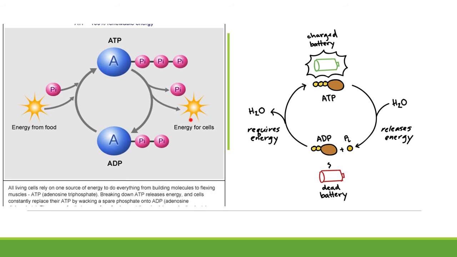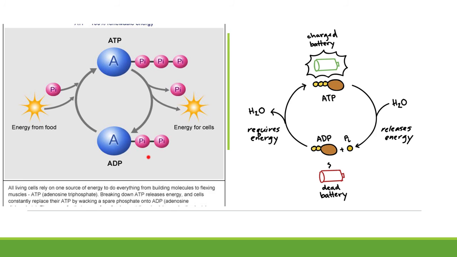If you lose that third phosphate, ATP becomes ADP. Down here at the bottom, it's ADP. D stands for di, which is 2, and the P is still phosphate. So if you see down here, there are only 2 phosphate groups.